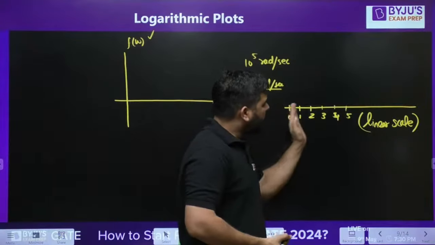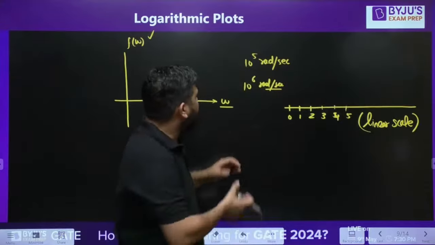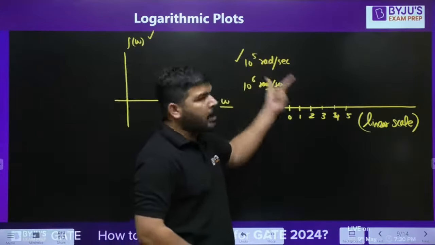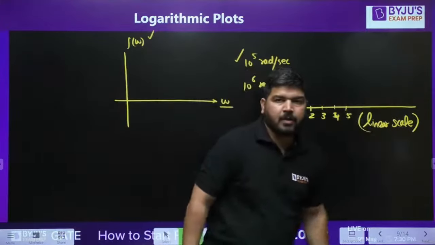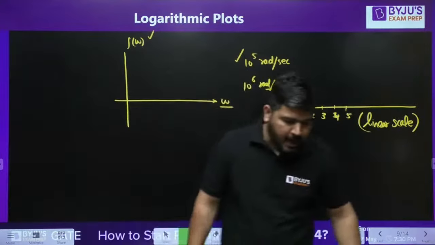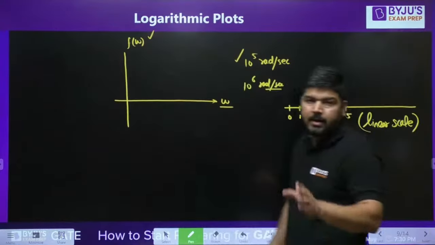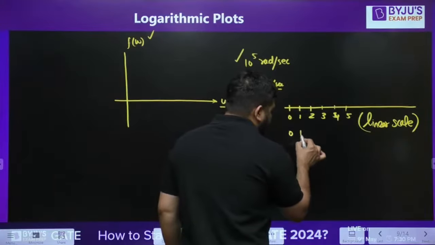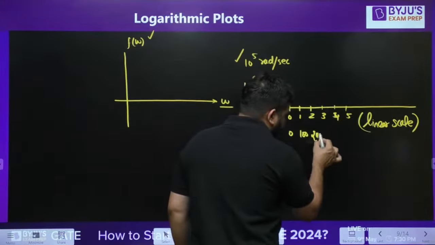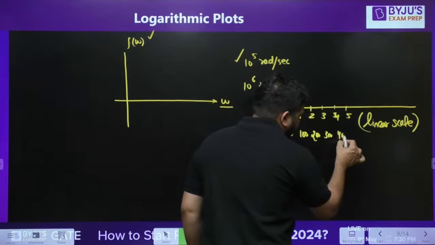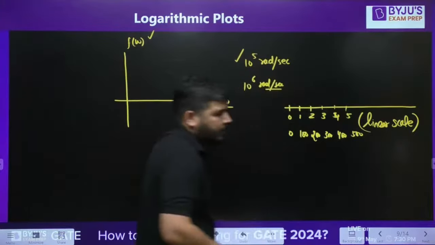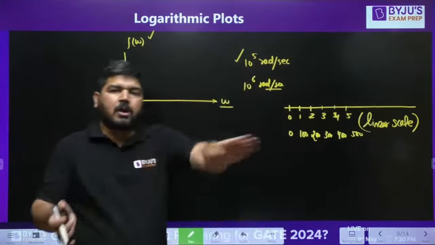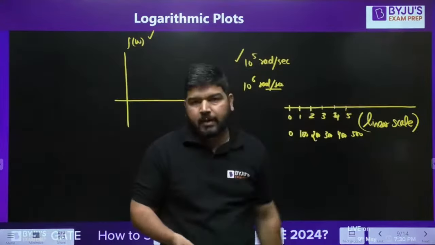If you are going on a linear scale, you will not be able to reach this point, because it's very large. You have to take many steps. It means on a linear scale, this large value cannot be represented. Now many students will say, sir, why don't you take this as 0, this as 100, this as 200, 300, 400, 500. Again, to reach this point, you have to take many steps. It will be a very large graph, a very long distance you have to travel.